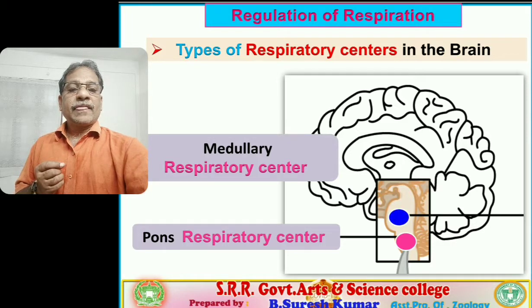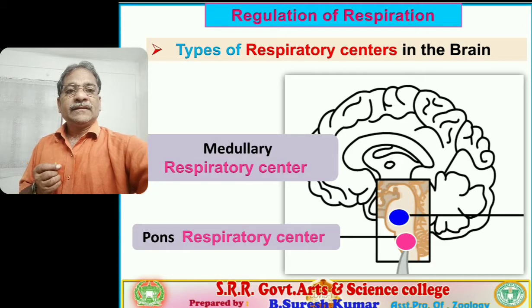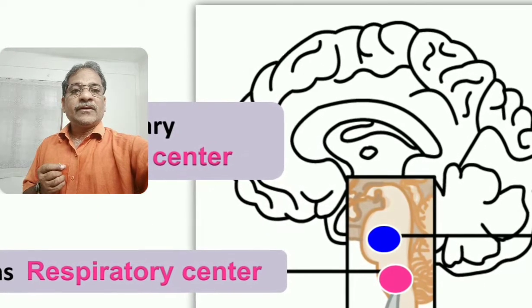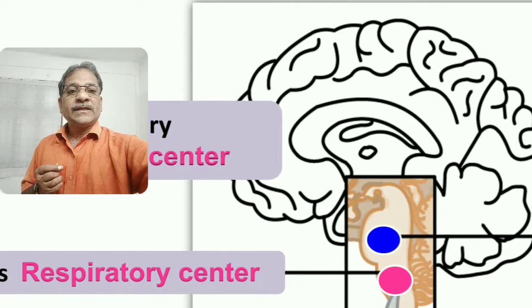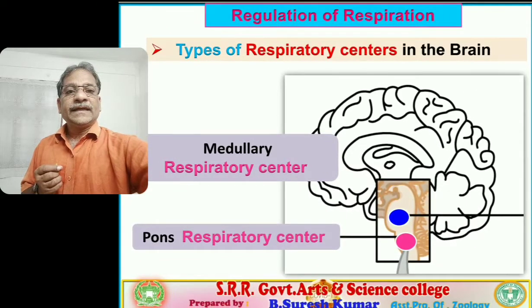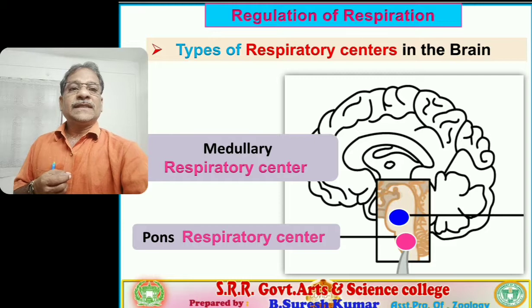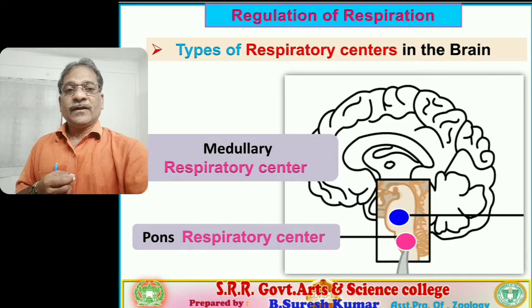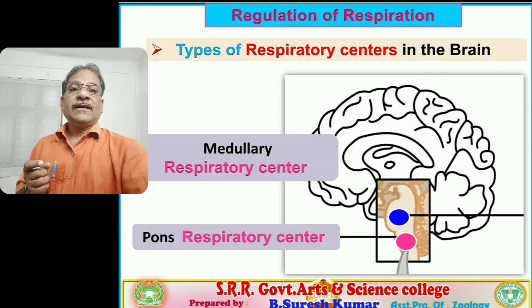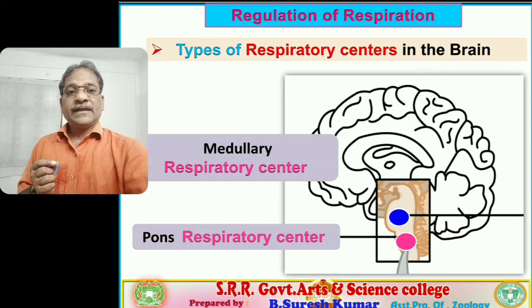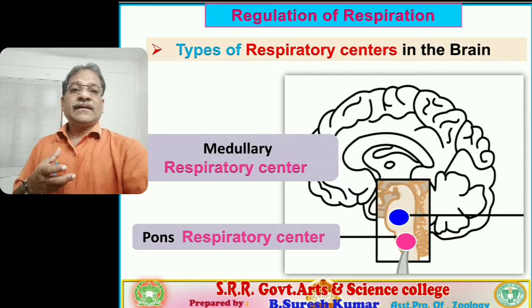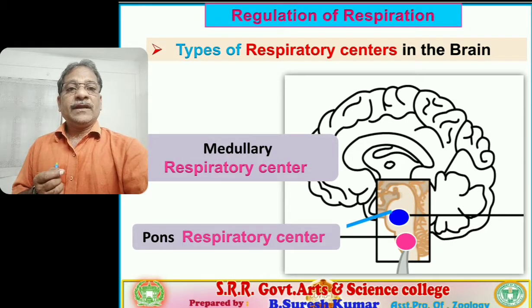You observe the blue color dots. That region is Pons varolii. So seated at Pons varolii, this is the Pons respiratory center. Followed, students. So two centers: the medullary respiratory center is concerned with the medulla oblongata, and the Pons respiratory center is concerned with Pons varolii. Right. Next.